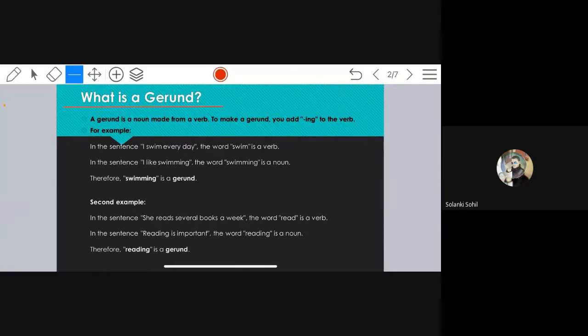In the sentence, I like swimming, the word swimming is a noun. Therefore, swimming is a gerund. Second example, in the sentence, she reads several books a week, the word reads is a verb. In the sentence, reading is important, the word reading is a noun. Therefore, reading is a gerund.